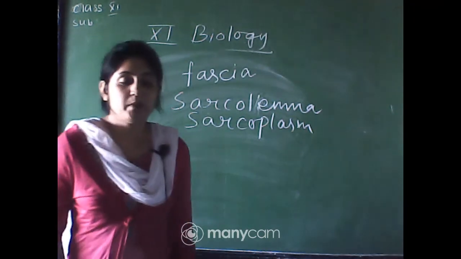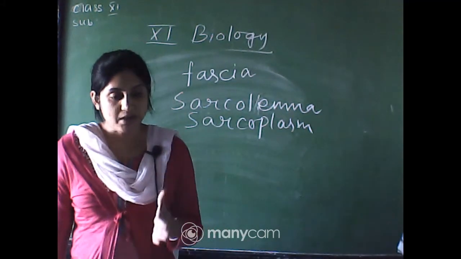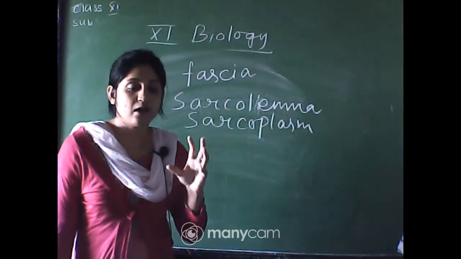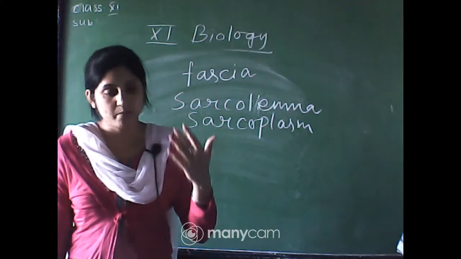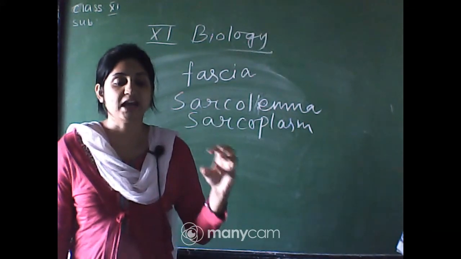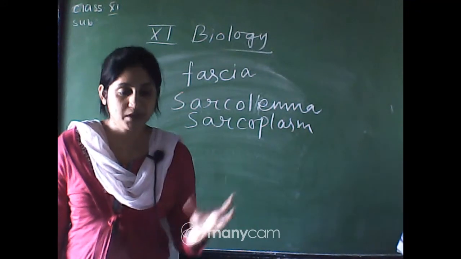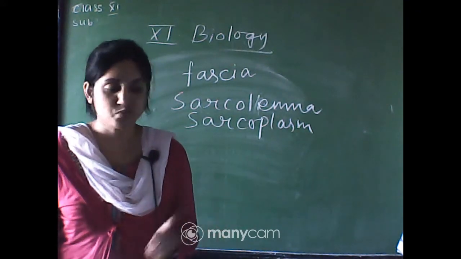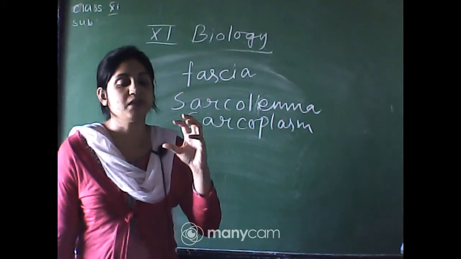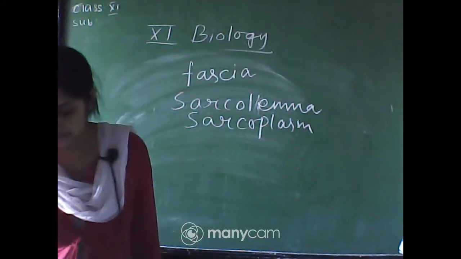The endoplasmic reticulum present in the muscle fibers is known as the sarcoplasmic reticulum. In a normal cell, the endoplasmic reticulum is the site of production of protein and lipid, as rough and smooth endoplasmic reticulum. The sarcoplasmic reticulum is the storehouse of calcium ions, okay.